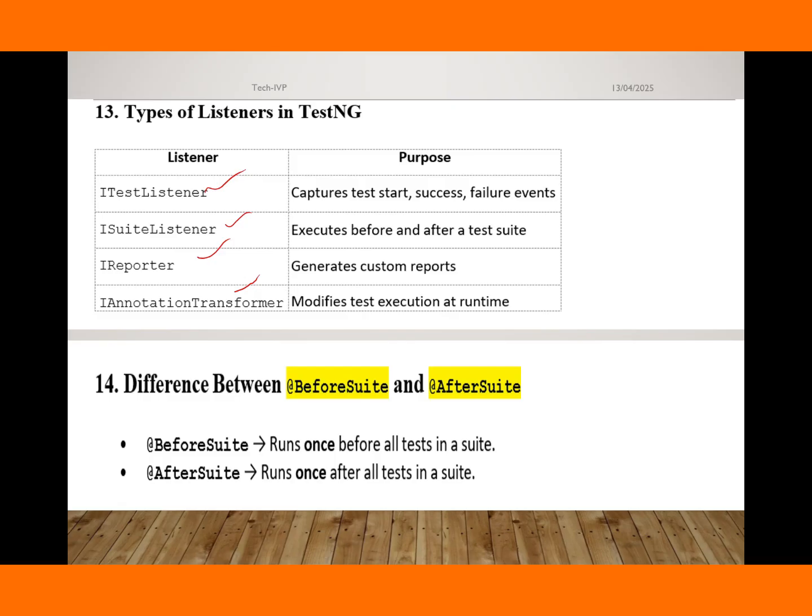Okay, the next question is: what is the difference between BeforeSuite and AfterSuite? BeforeSuite means it runs once before all the tests in the suite. This will be executed at the very first level, and AfterSuite will be executed at the last level. Suppose you have some data set in an Excel file.